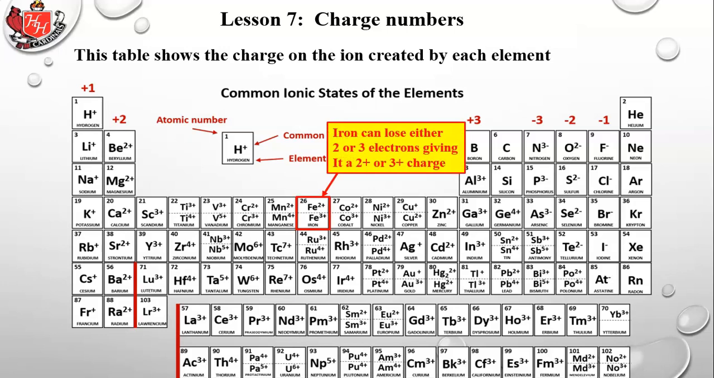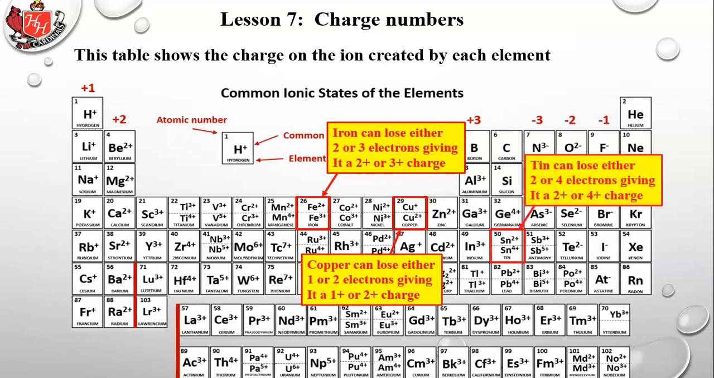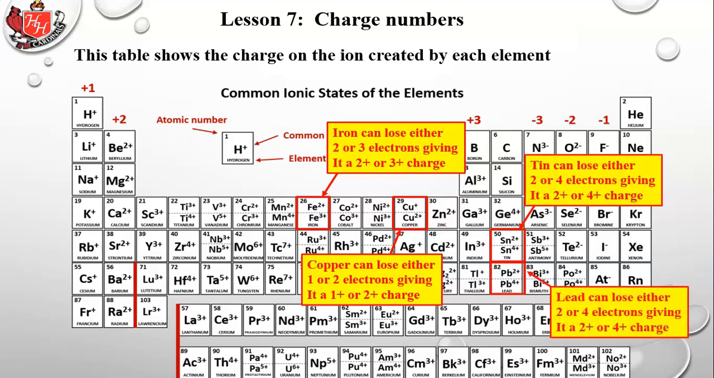So here's a couple of examples. Iron can lose either 2 or 3 electrons, giving it a 2+ or 3+ charge. Copper can lose either 1 or 2 electrons, giving it a 1+ or 2+ charge. Tin can lose either 2 or 4 electrons, giving it a 2+ or 4+ charge. Lead, Pb, can lose either 2 or 4 electrons, giving it a 2+ or 4+ charge.